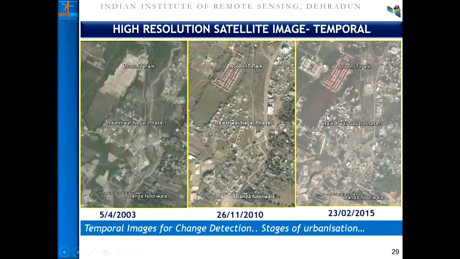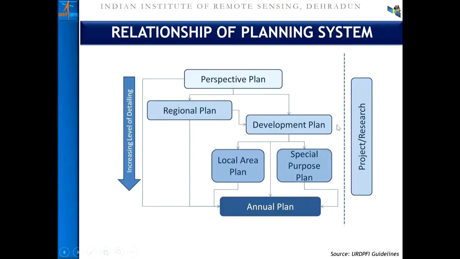Now, as I said, remote sensing data works in the temporal domain. You can see how the urbanization processes have been enhanced because of certain policies, because of people's intervention, over a period of time. You can see how the built-up surfaces have increased along the road at different parts of the city, and here how clusters of houses have come up. This can be mapped using temporal remote sensing data. So this is about data availability.